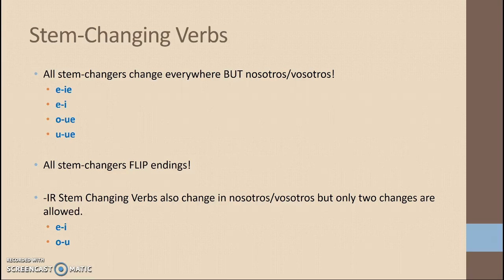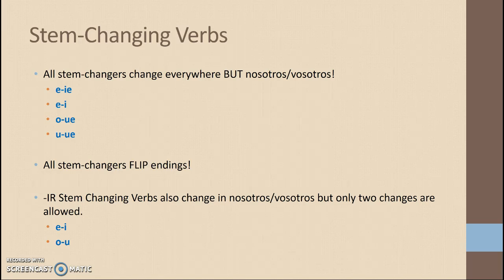They will still maintain their original stem change, E to IE, E to I, O to UE, and U to UE. However, after we do the stem change, we also need to flip the endings. So AR verbs end in the ER-IR conjugations, and ER-IR verbs end in AR conjugations.